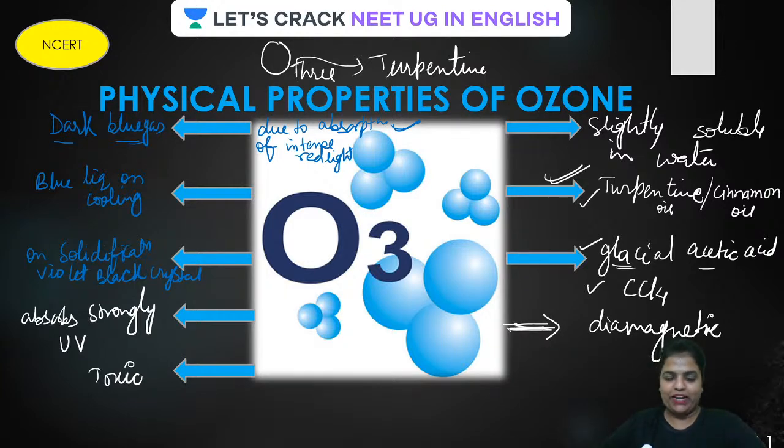Okay, let us go ahead. So this is all about physical properties of ozone, guys, which is very very important. Let's have a quick revision. It looks dark blue because it absorbs intense red light. On liquefaction it becomes a blue liquid. On solidification it further turns dark black violet. It absorbs UV light strongly, therefore it protects us from harmful ultraviolet radiations from the sun. Unlike oxygen, it is toxic. Unlike oxygen, it is diamagnetic.